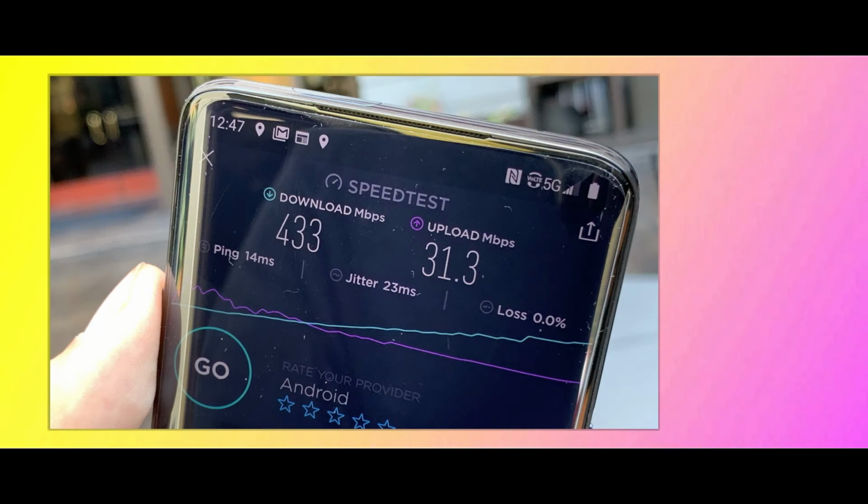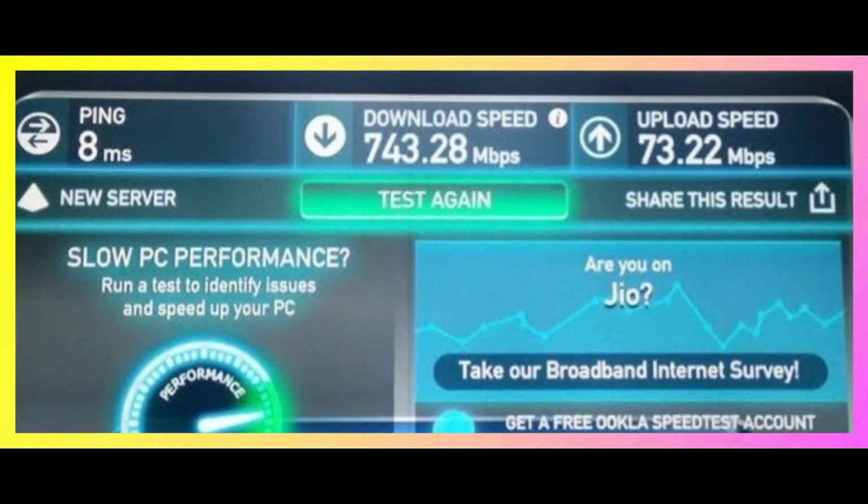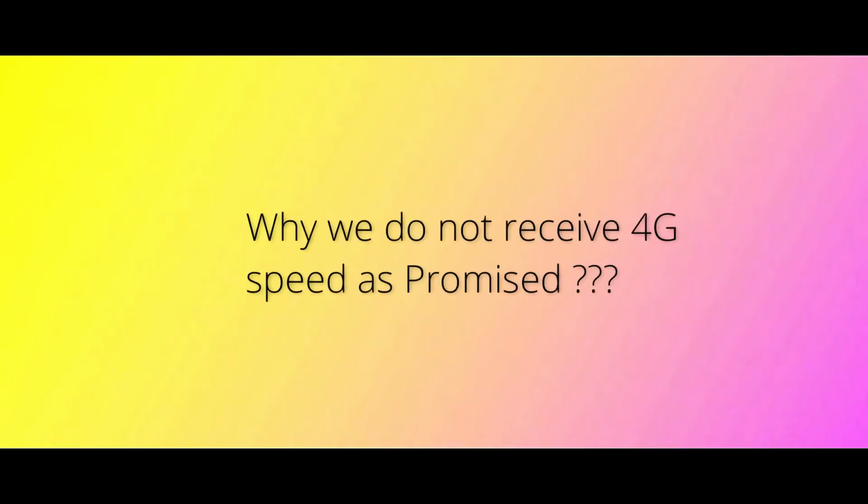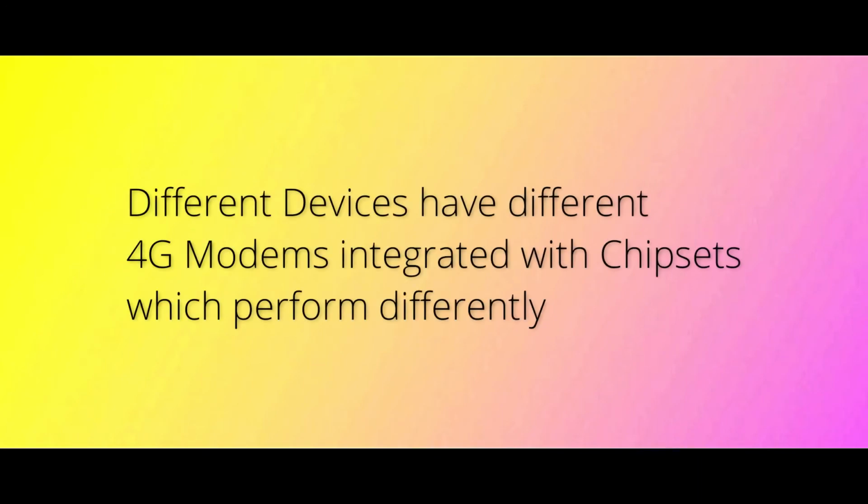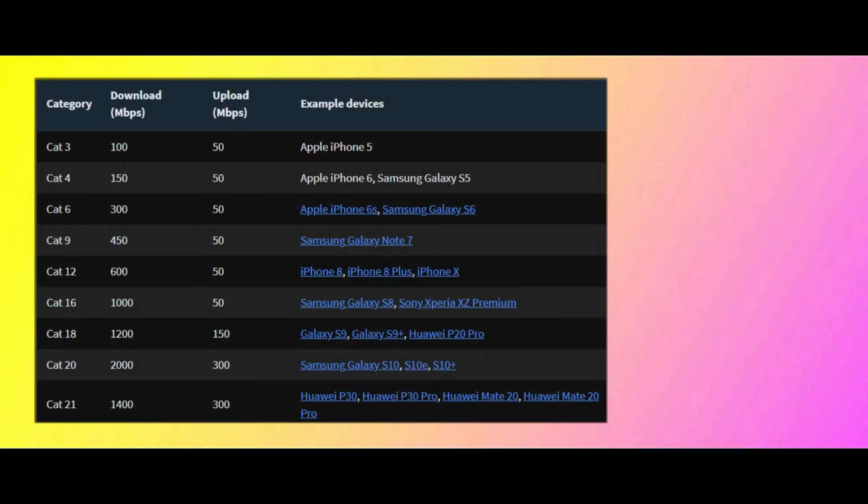4G technology of Jio is designed to operate at speeds up to 750 Mbps. Yes, that is true, but that is hypothetical to achieve. We don't even receive speeds anywhere near the designated speed. Why this happens is because not all 4G devices are meant to be the same. I mean, then what would be the point of buying a flagship device over a budget one? Just as you pay a different amount for different devices, the 4G enabled chipset inside the core varies.